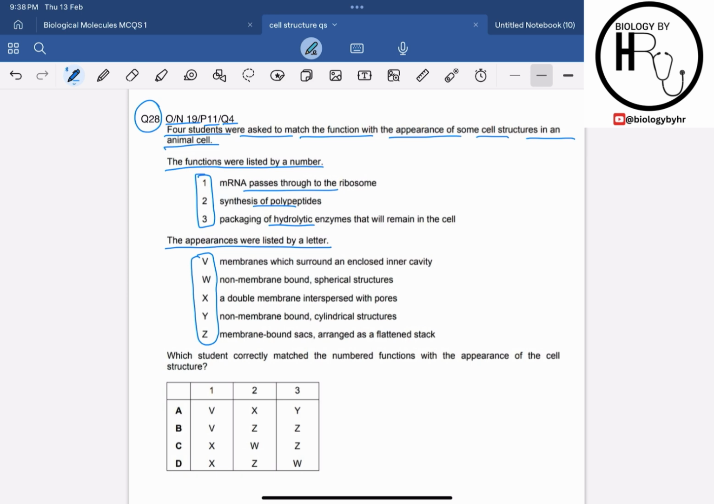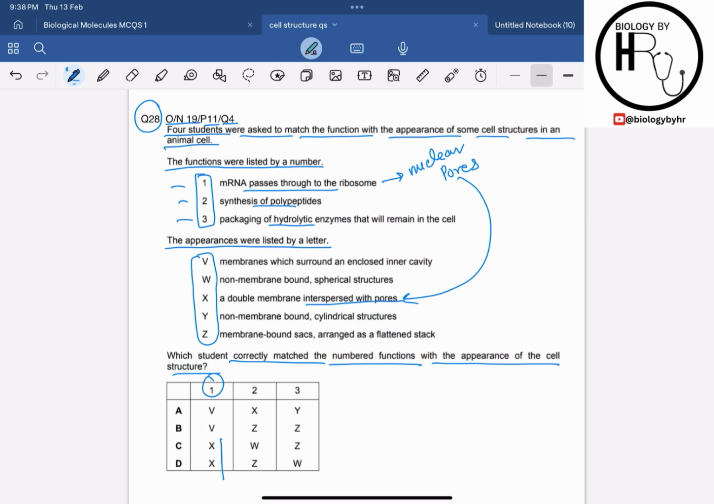Then in the question, basically they are saying that according to the numbered functions, which are 1, 2 and 3 present over here, they are asking which of them correctly matches with the appearance of the cell structure. Like in statement 1, they are saying that mRNA passes through to the ribosomes. Now we know that mRNA passes from the nucleus via the nuclear pores, right? And the nuclear envelope is a double membrane bound organelle which is interspersed with pores. So hence 1 is matching with the appearance of X, which is the nuclear membrane.